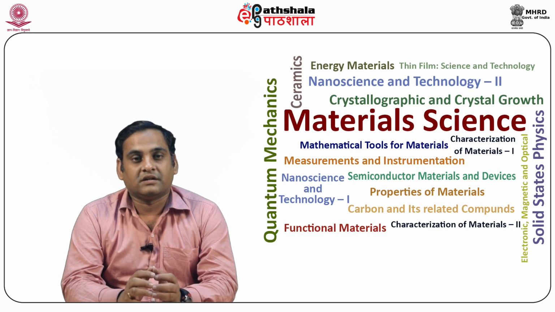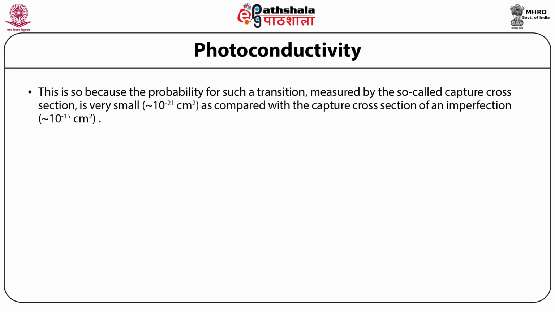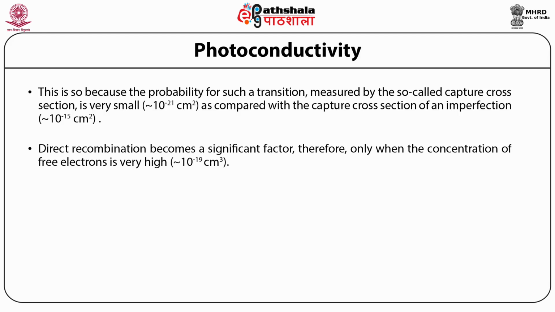As previously stated, the electron and hole do not recombine directly. This is because the probability for such a transition, measured by the so-called capture cross-section, is very small, of the order of 10^-21 cm², as compared with the capture cross-section of an imperfection, which is of the order of 10^-15 cm². Direct recombination becomes a significant factor only when the concentration of free electrons is very high, of the order of 10^19 cm^-3.